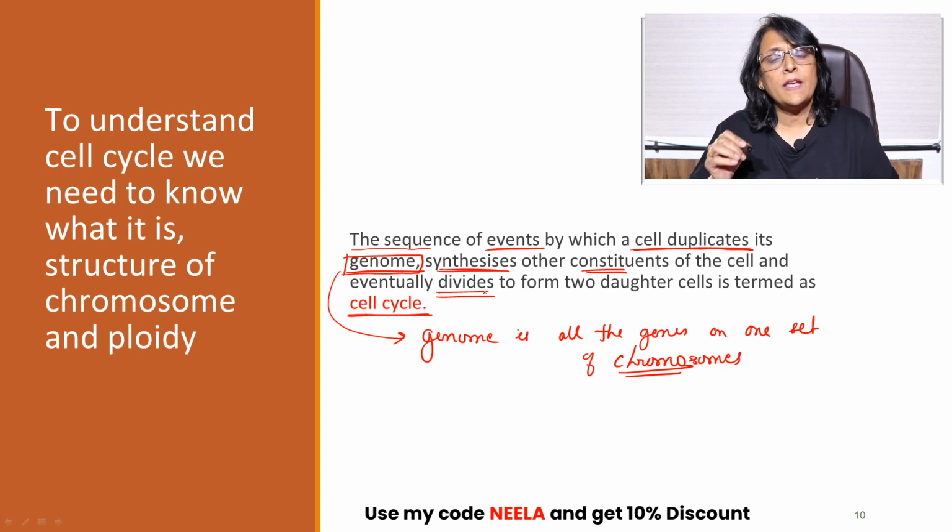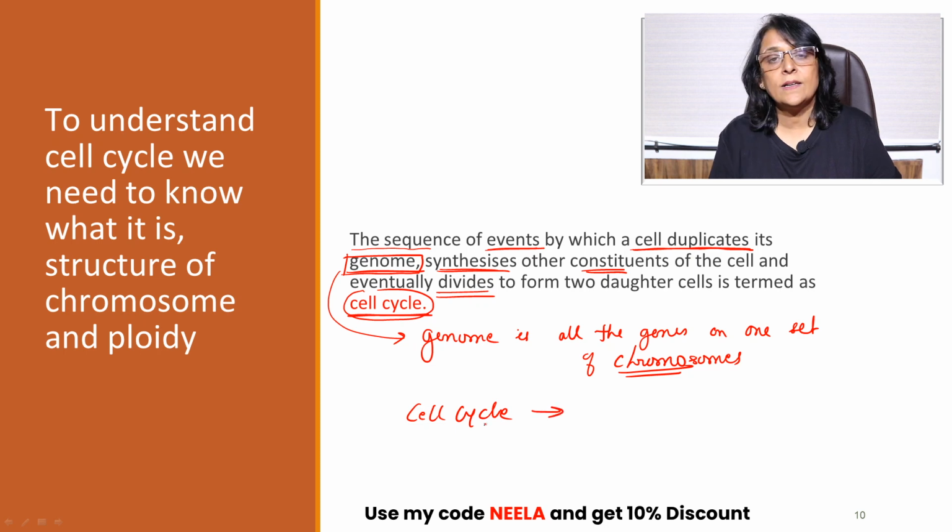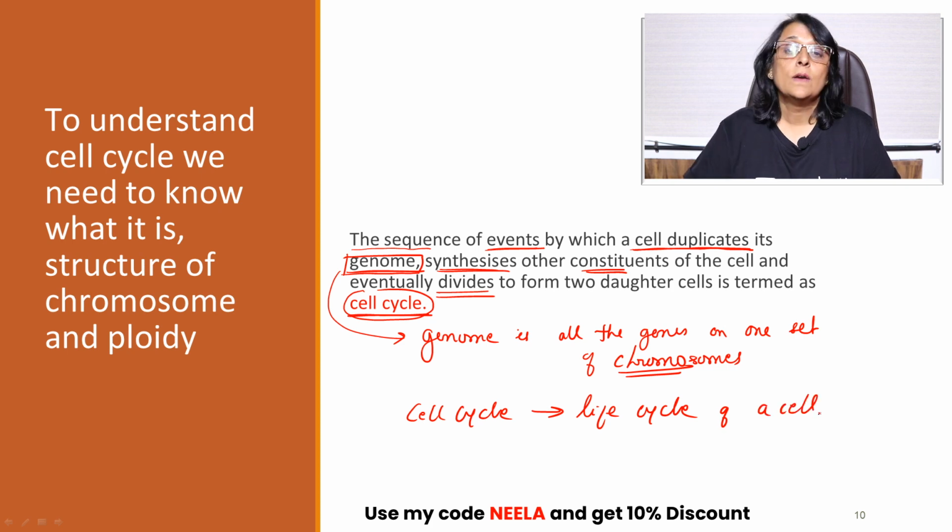In very, very simple language, if you have to talk about what exactly is cell cycle, can we not write that cell cycle is the life cycle of a cell? What would a cell do in its life cycle? That is what is cell cycle.